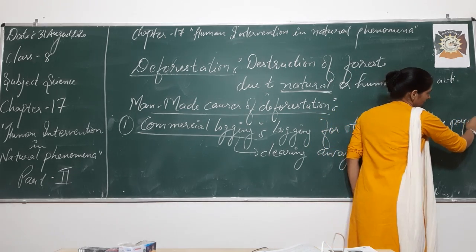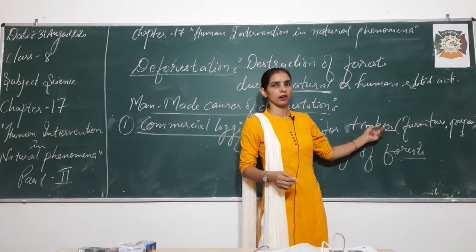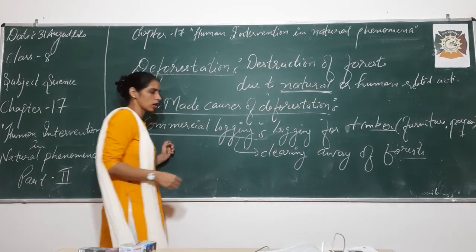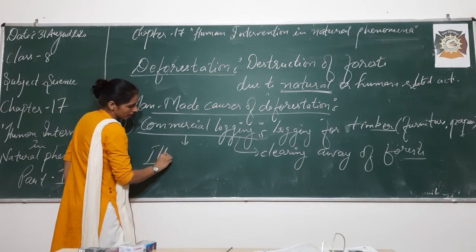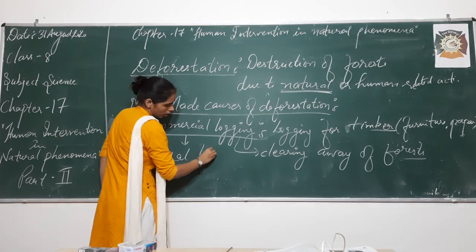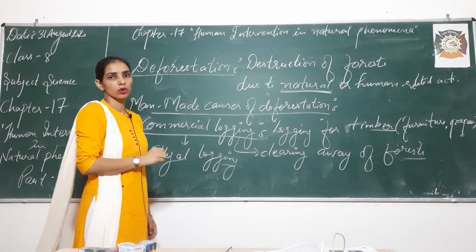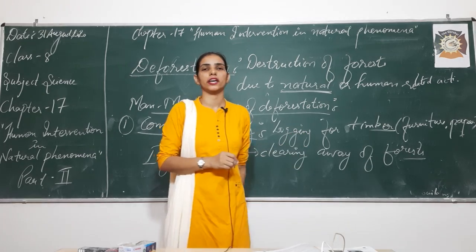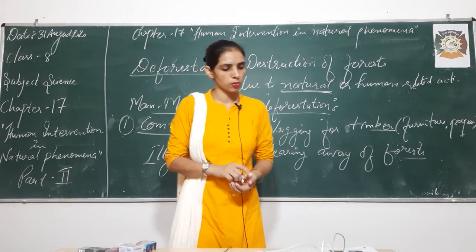Which is used in furniture and paper making. Just to get the timber, we are doing commercial logging, or we can also call it illegal logging, right? Because of this commercial logging, deforestation is taking place. So this is the first point.